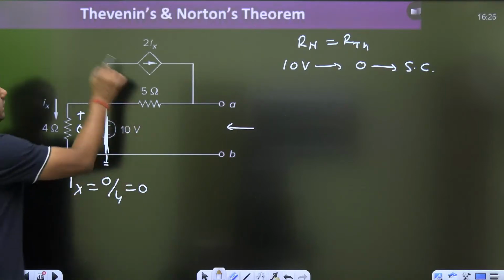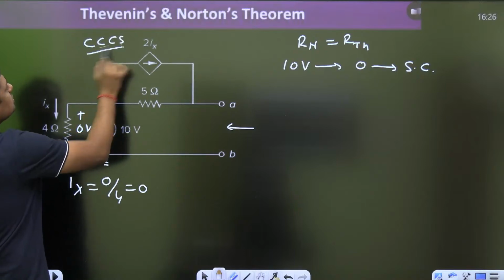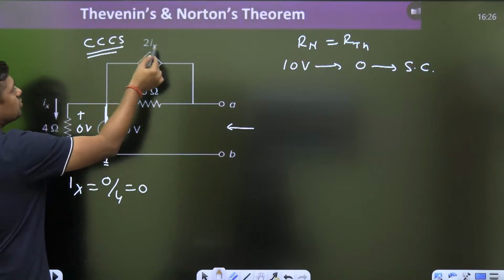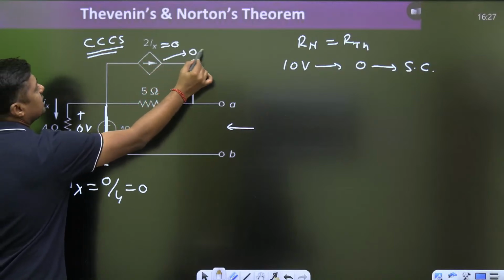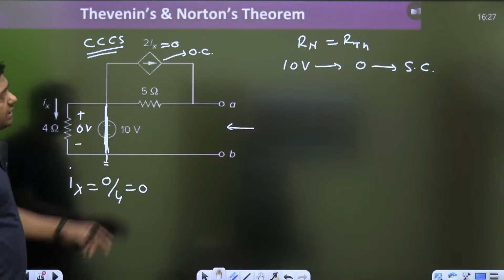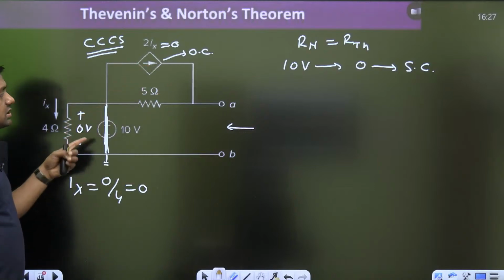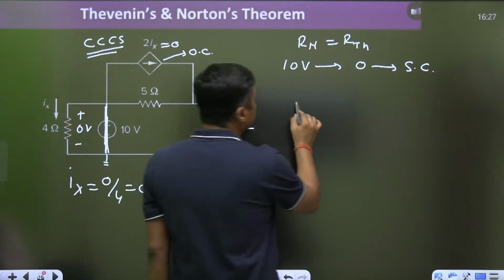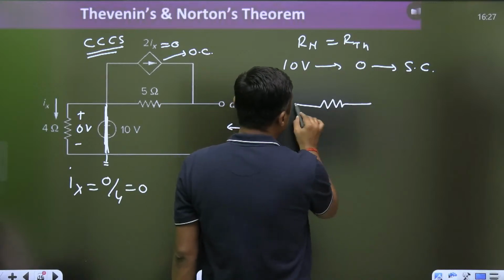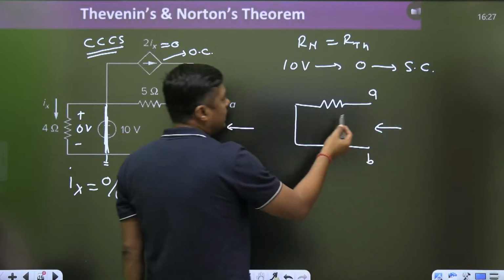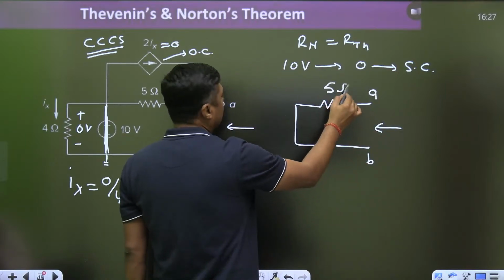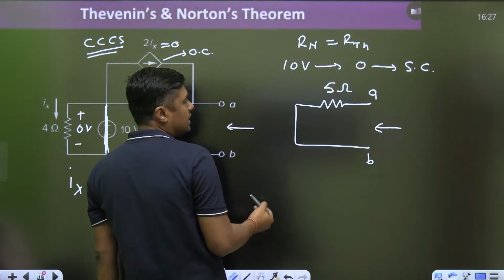Now this is a current controlled current source. With Ix 0, what about this? 0. If a current source is 0, it will act as an open circuit. Guys, it will act as an open circuit, and it is short circuited. So what is the figure here? Between A and B there is no need to apply the 1 volt battery; we are directly looking at the resistance seen from A and B.